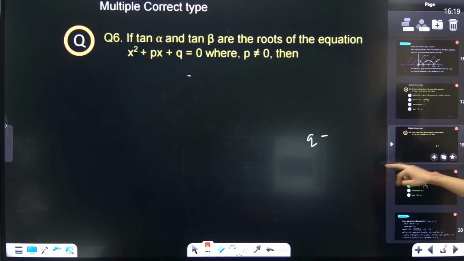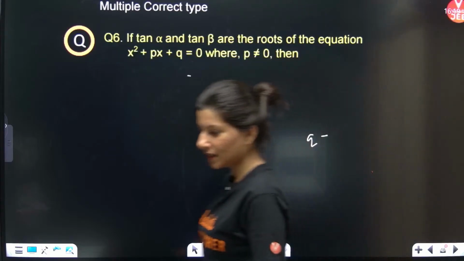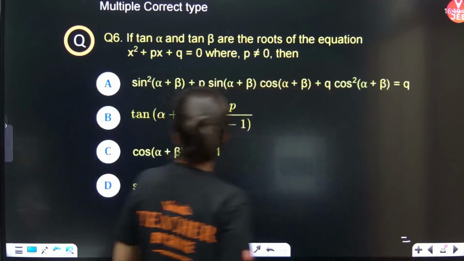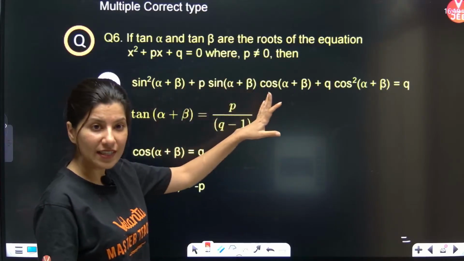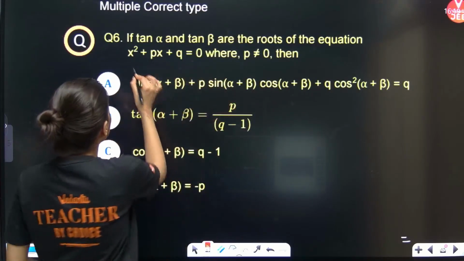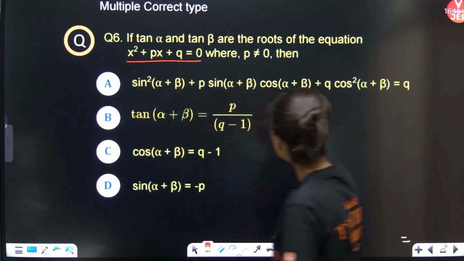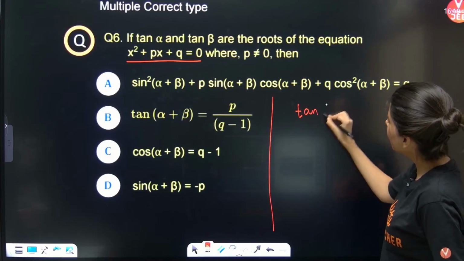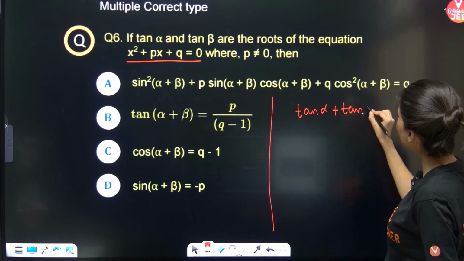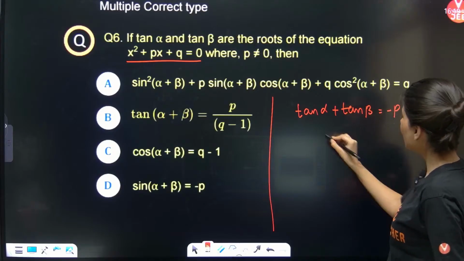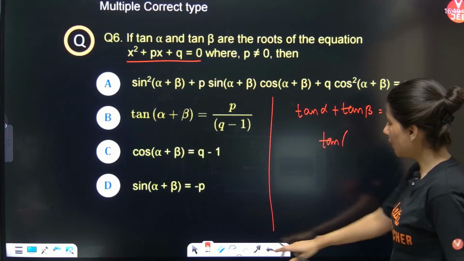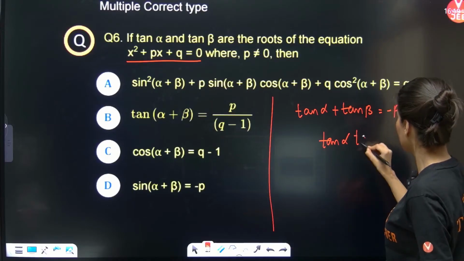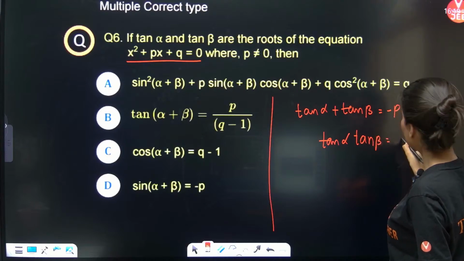Okay, all right. The next question on your screen is right here. If tan alpha and tan beta are the roots of this equation, so this equation has roots tan alpha and tan beta. Can you tell me one thing, by the way? Tan alpha and tan beta are the roots, so the sum of roots will be what? Minus p, and the product of roots, tan alpha into tan beta, is equal to q.